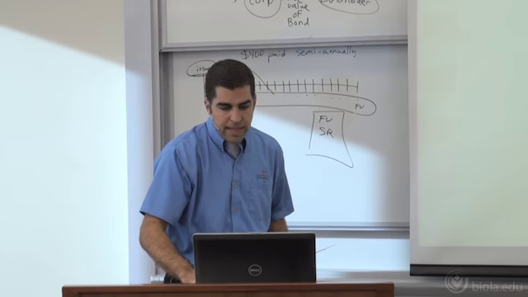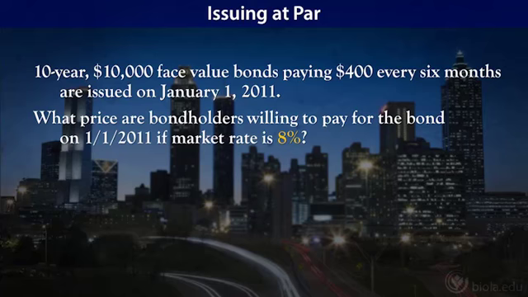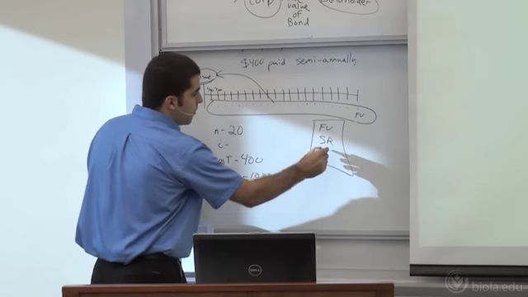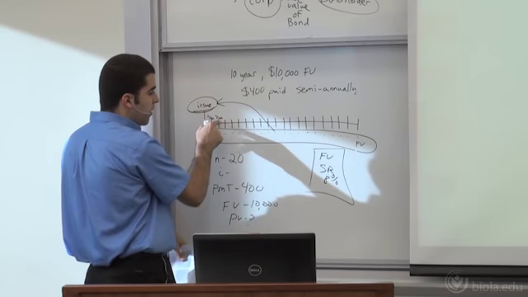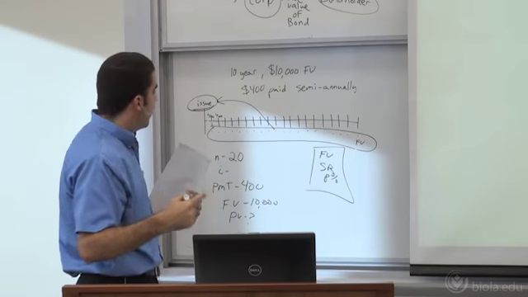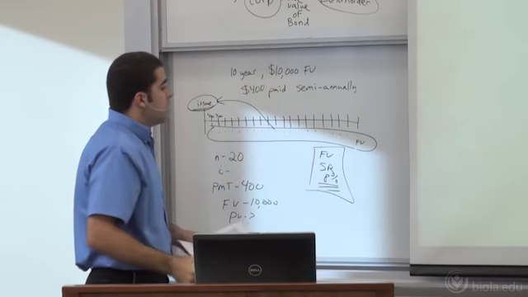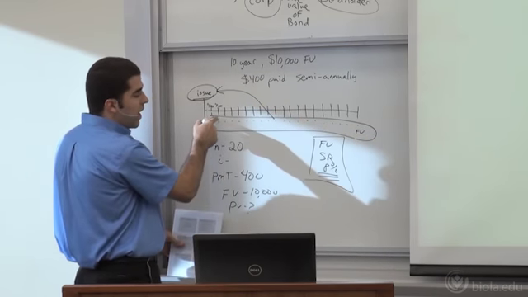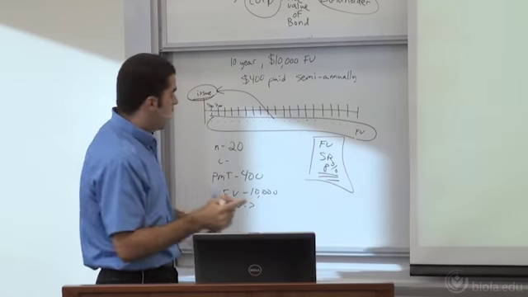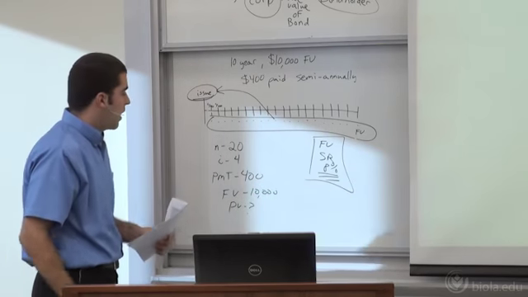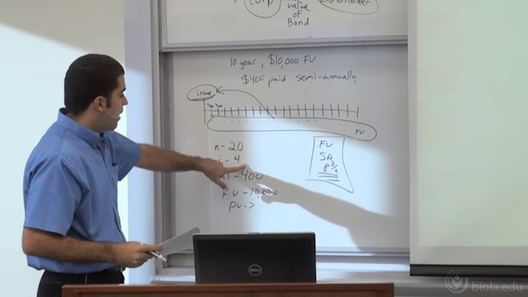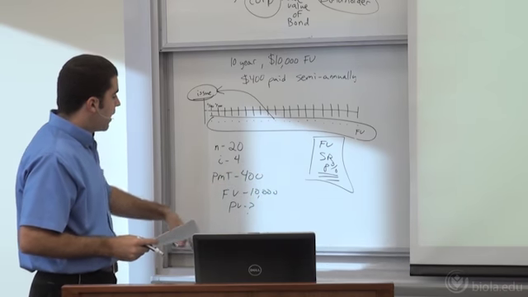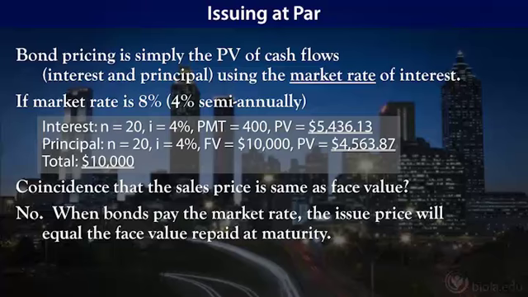In one of the slides I say, what price are bondholders willing to pay for the bond at the start of 2011 if the market rate of interest is 8%? We saw a minute ago that the stated rate was 8%, and we figured that out because we were paying 400 each 6-month period. That's 800 for a year, so that was an 8% stated rate. The market rate also was 8%, and since we've converted to semi-annual, I'm going to convert that 8% market rate to a semi-annual rate and put 4 right there. That's 8% divided by 2. If I put all this in my calculator, I should come up with a present value of $10,000. Someone would be interested in buying this particular bond for $10,000.